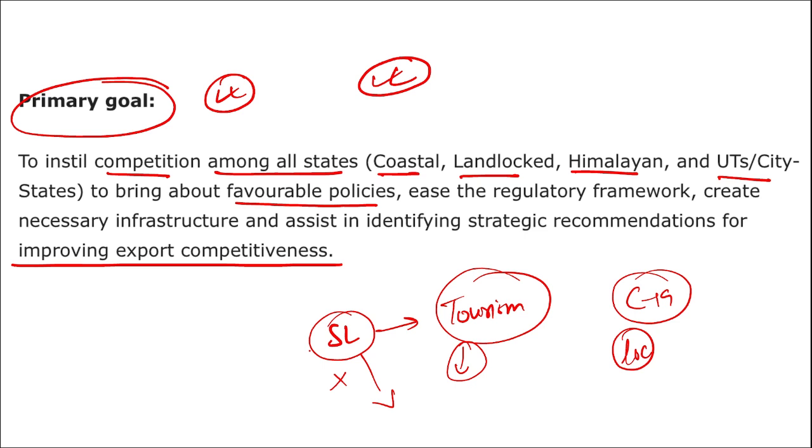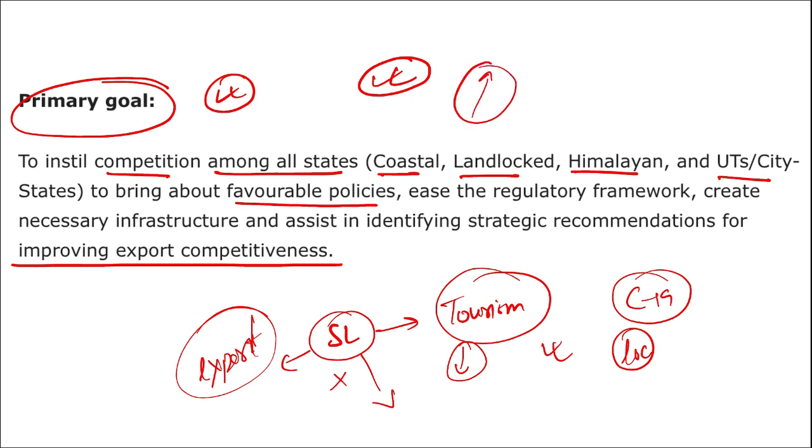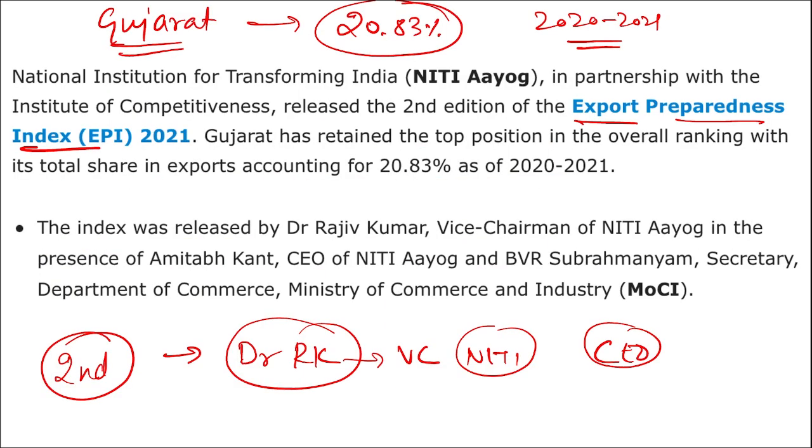But what I wanted to say is, if Sri Lanka had been self-sufficient in export, they would not have had to be dependent on a single sector, that is the tourism sector. So diversification is also important. That is the reason: if we start exporting our products to different countries, we will not be reliant on a single sector, we will be reliant on multiple fronts. All right, so that is the reason for exporting.